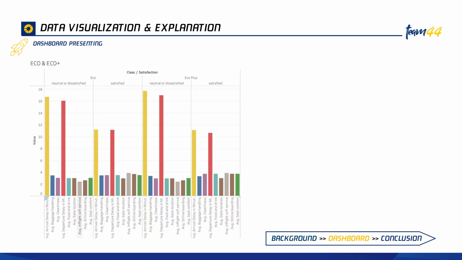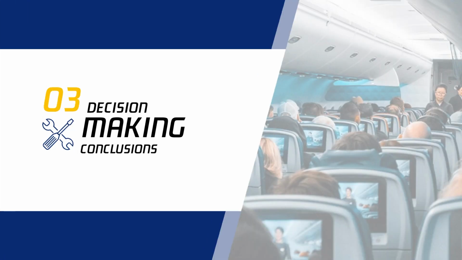The rest of the factors have very average values. Although these 2 values are the most affected by uncontrollable factors, how long the flight will be delayed is still important.